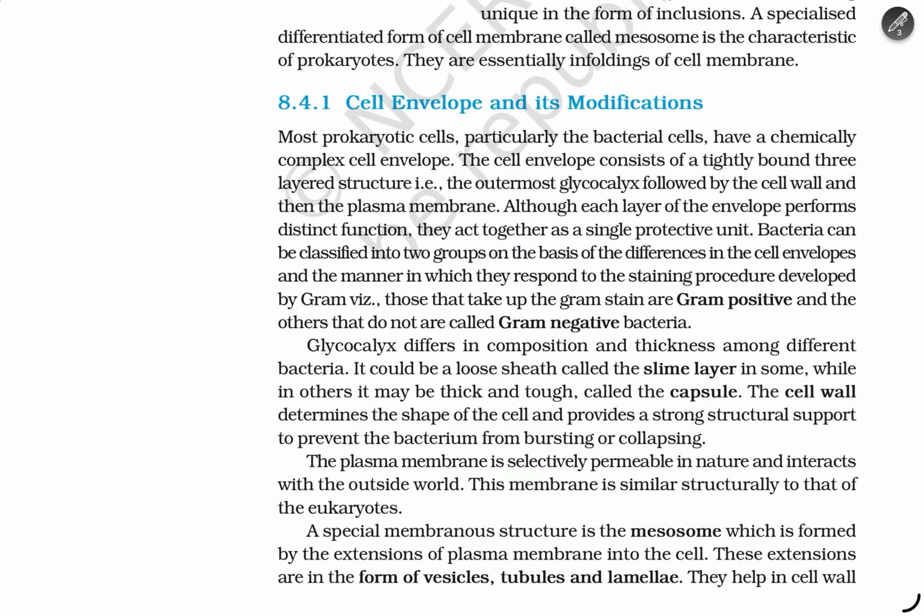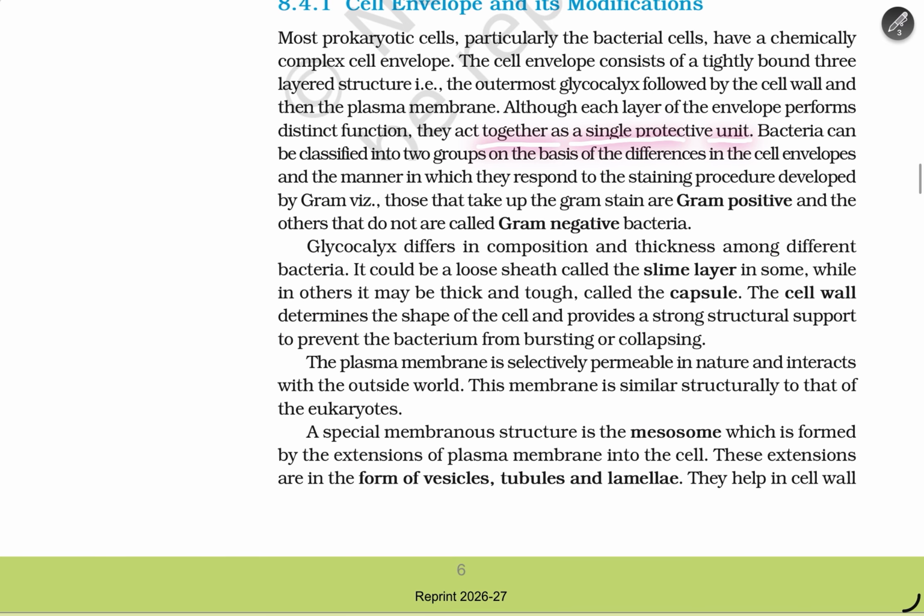Most prokaryotic cells, particularly the bacterial cells, have a chemically complex cell envelope. The cell envelope consists of a tightly bound three-layer structure. The outer layer is the glycocalyx, followed by the cell wall and then the plasma membrane. Although each layer of the envelope performs a distinct function, they act together as a single protective unit.